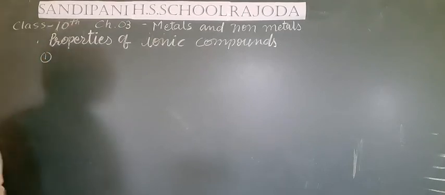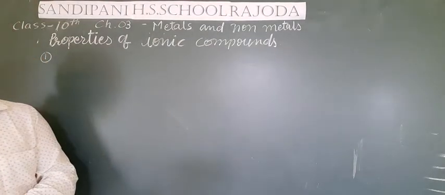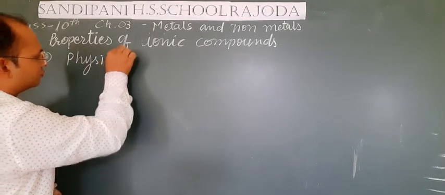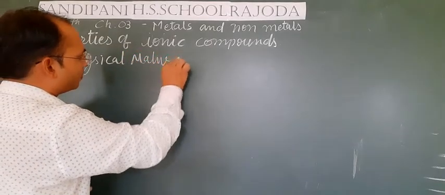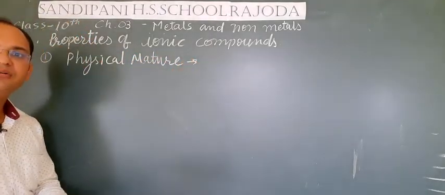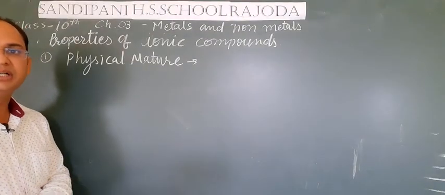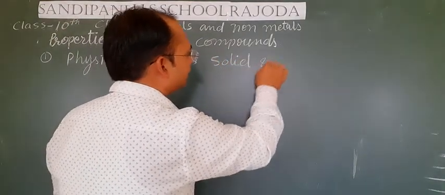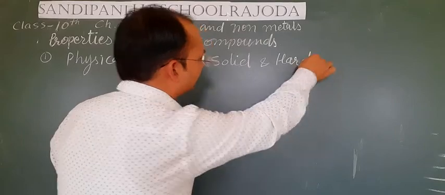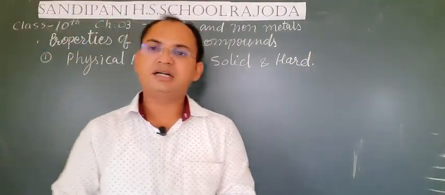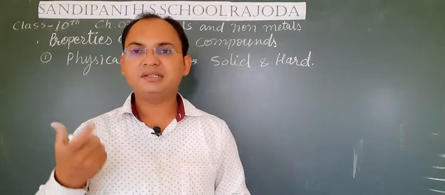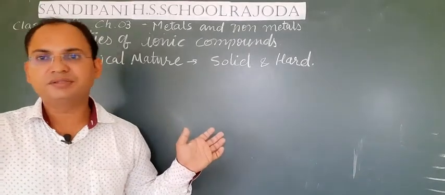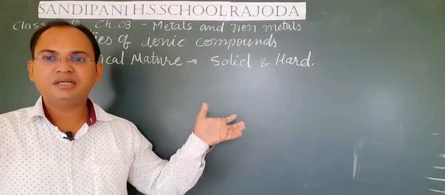The very first property of ionic compounds, students, is their physical nature. Ionic compounds are generally solid and hard. The reason behind this is that the ionic force of attraction is very high. Due to the high ionic force of attraction, they become solid and hard in nature.